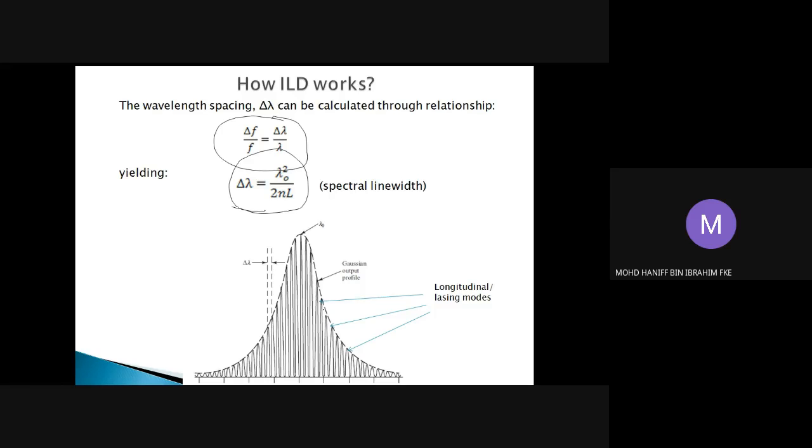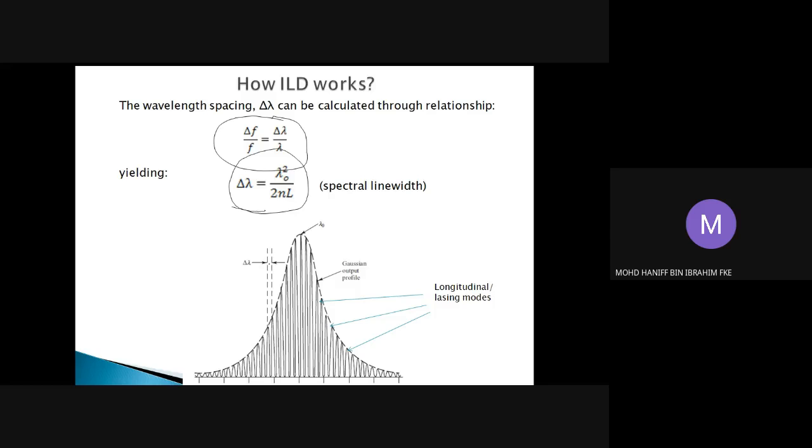I put here that all of these are your lasing modes. This is the profile of the lasers that can be produced. This is what we call lasing modes, and the spacing between these lasing modes is your wavelength spacing. This is your profile of light with regard to the wavelength, so we have a wavelength spacing of delta lambda.